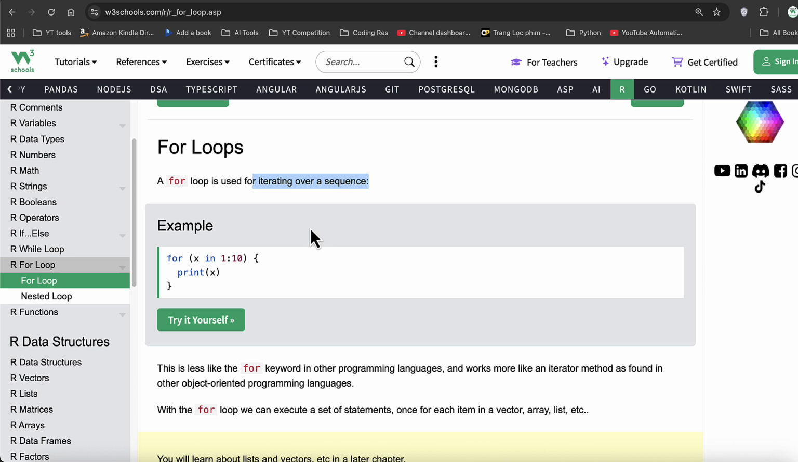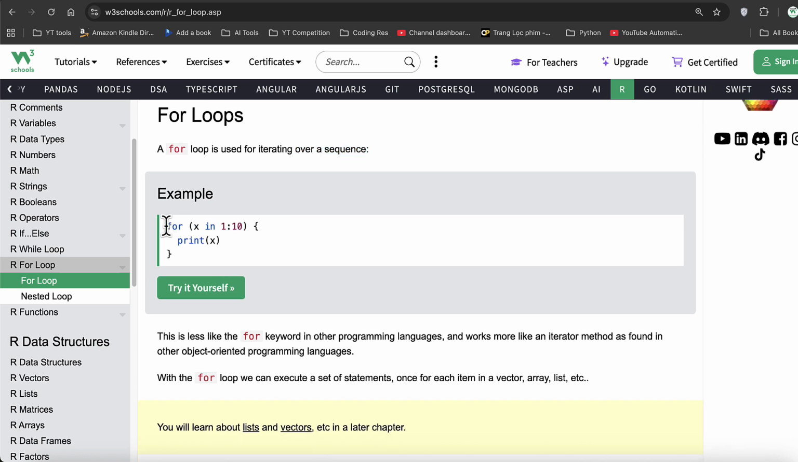What for loops do is that they allow us to control the iteration over a particular sequence of characters, over a list, over data, for example, loops for lists or sets or dictionaries, something that has a sequence of characters inside it. So we use the for loop: for x in 1 colon 10, print x.